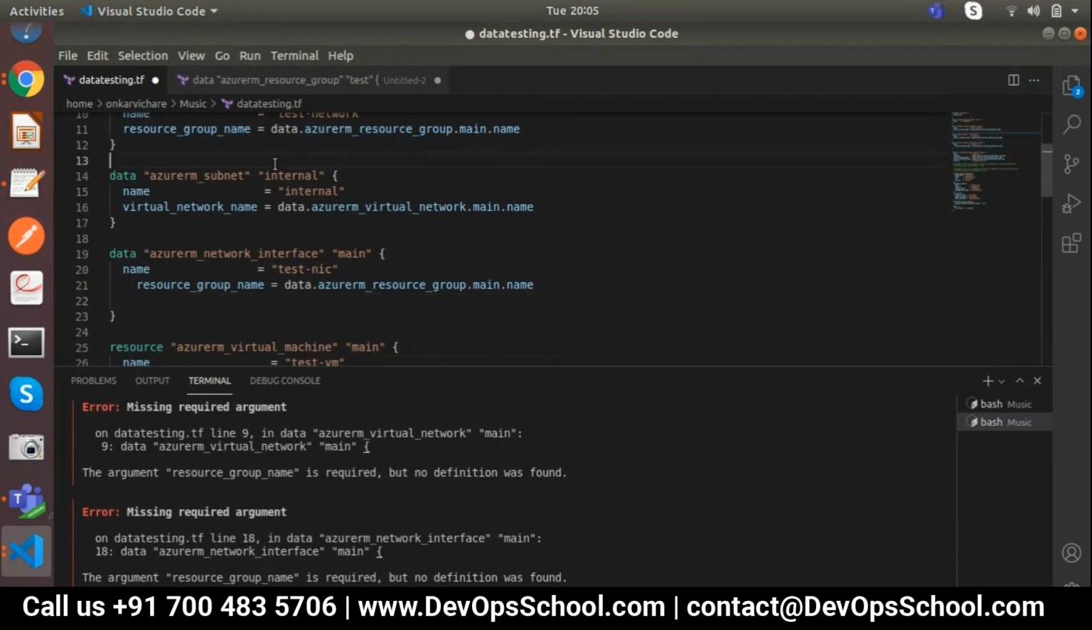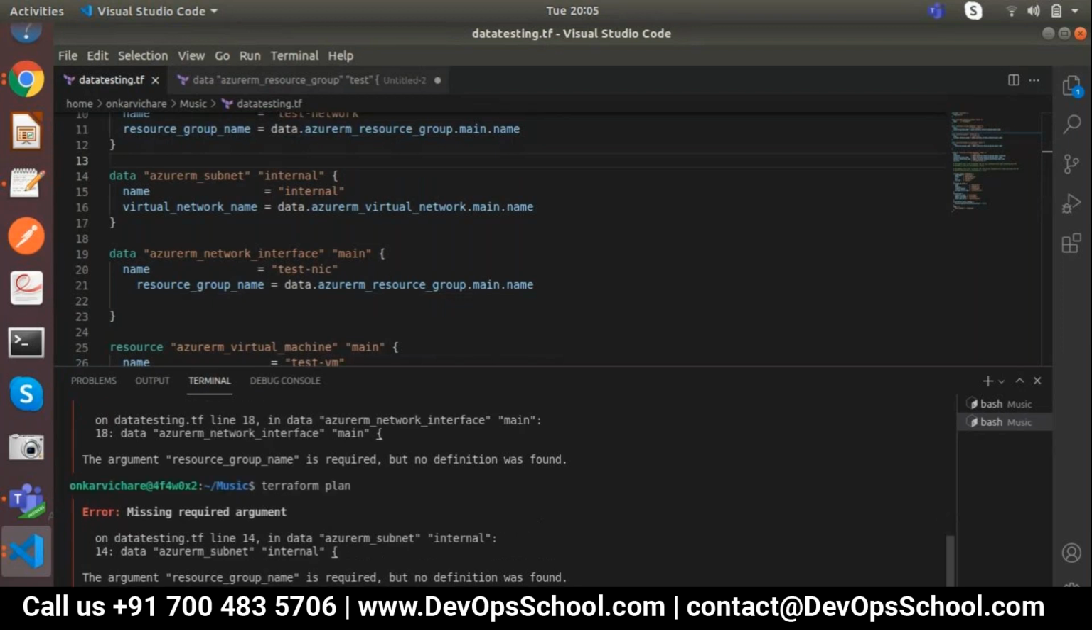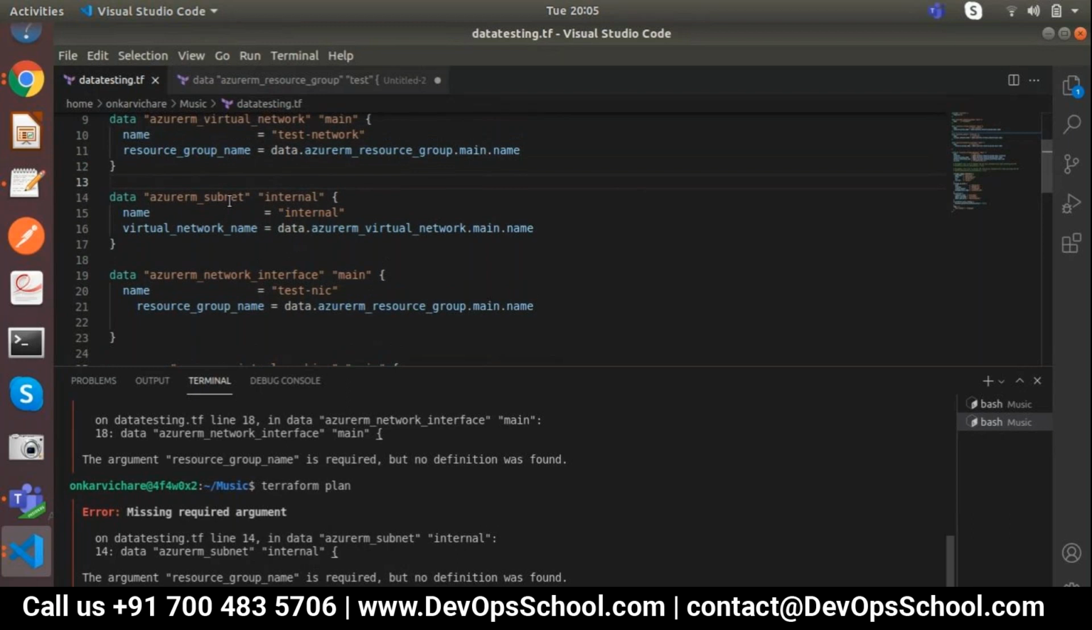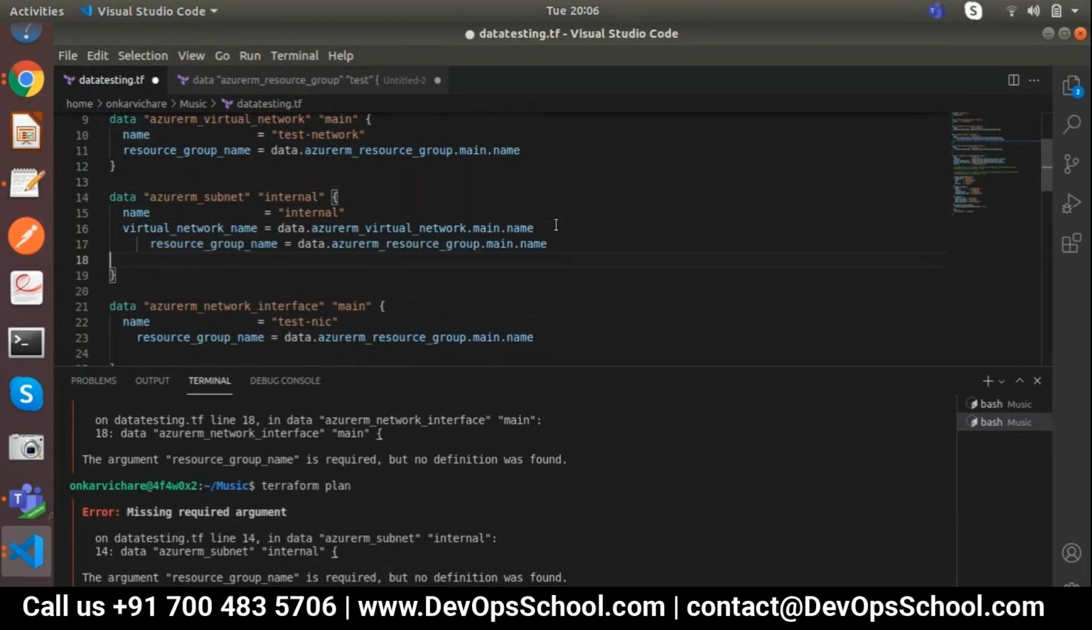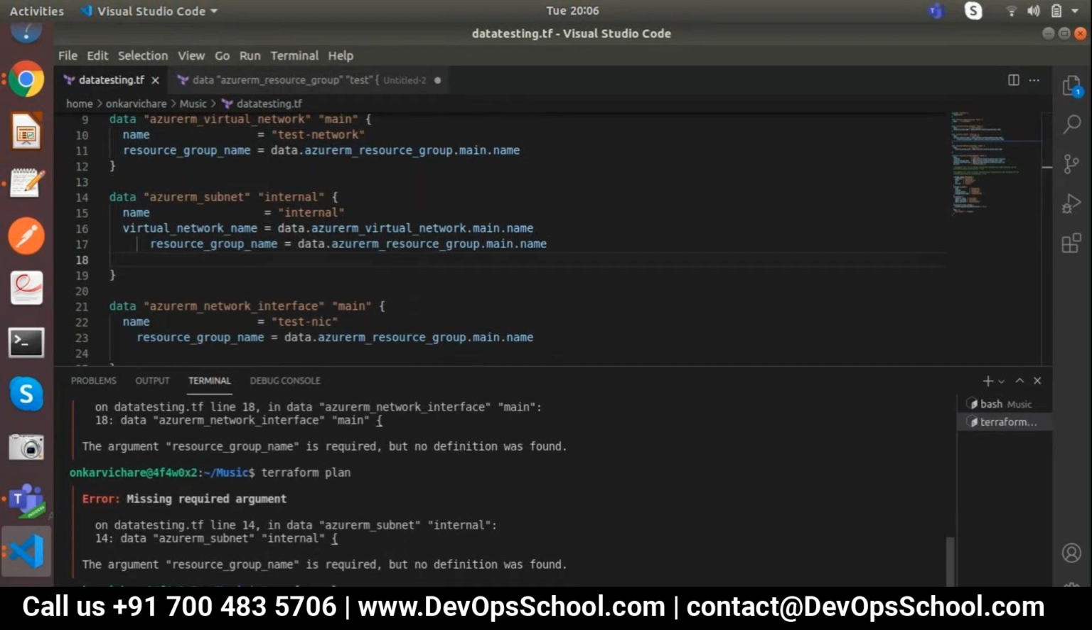Let's save this and try it again. Terraform plan. Once again it's throwing one more error, in the resource on line 14. The subnet you have declared, Azure subnet name, virtual network name, but you have not declared the resource group. In this area also they are looking for the resource group. So all the network components should have this one. I'll keep that in mind.